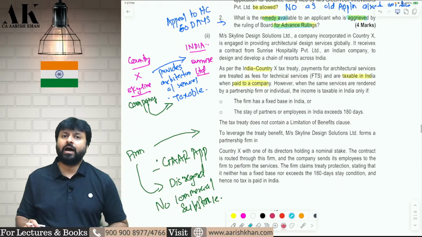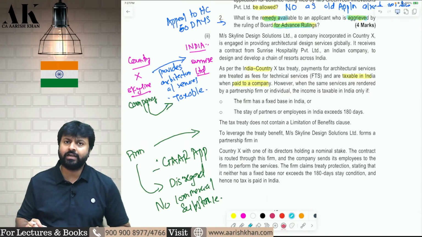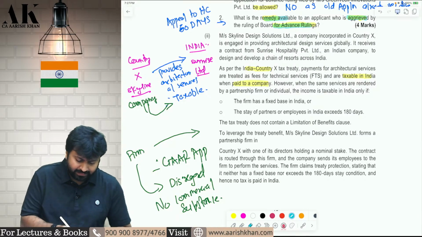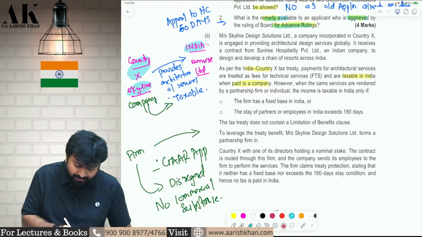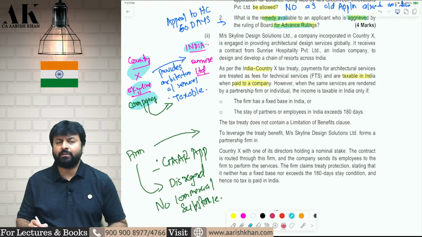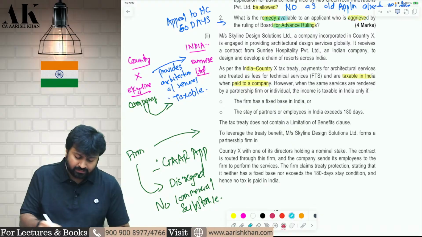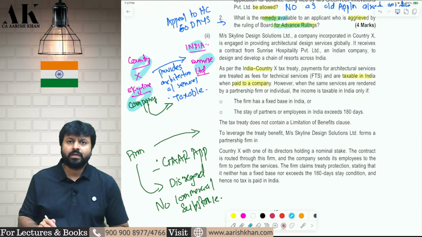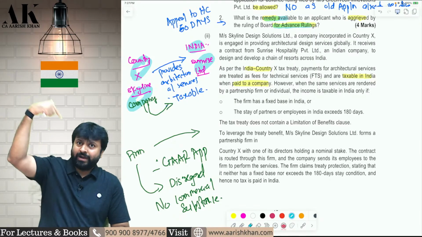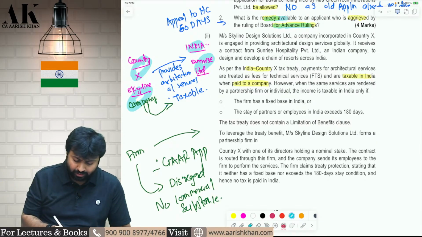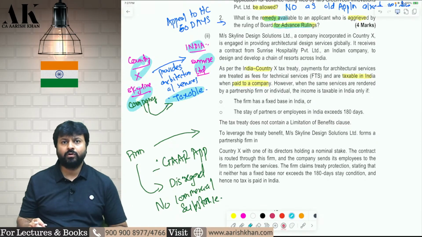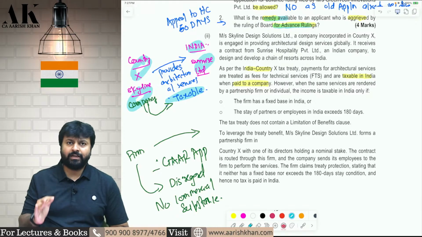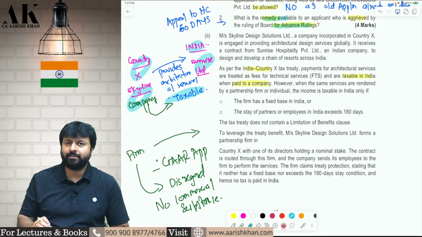Next one is a question on GAR. It's a beautiful question on GAR, General Anti-Avoidance Rule. Now what is happening? There is a country X, there is India over here, and there is a company, Skyline company. See the diagram over here. Pay attention on the board. There is a company in country X which is providing some services to Surprise Limited in India. So the law says that it is taxable in India, because the company is providing services to an Indian company.